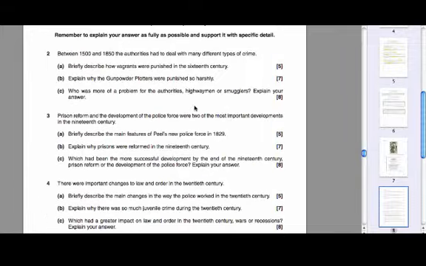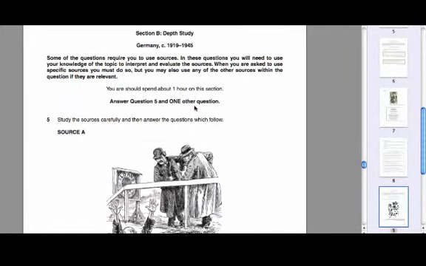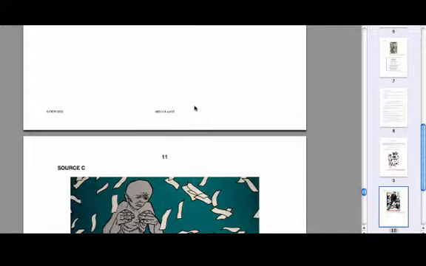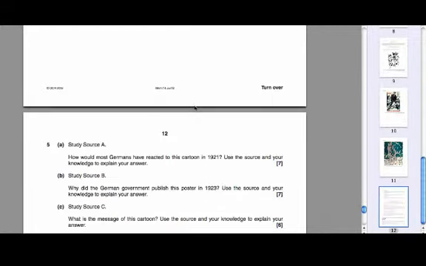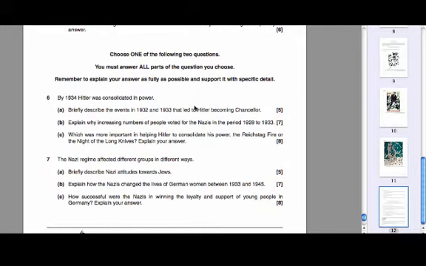And you will eventually come to the second half of the paper, which is on Germany. So it is set out almost identically to the medicine through time part of the paper. You will have some sources with some questions attached, and then you'll have some choice questions that are much more factual recall. So what we're going to do now is have a little look at the source questions.